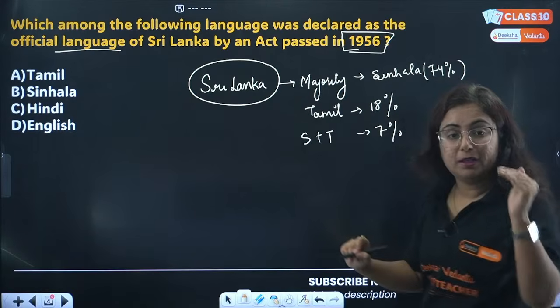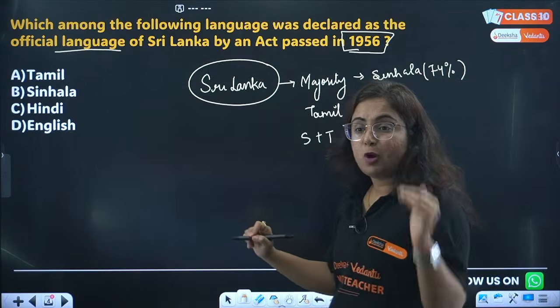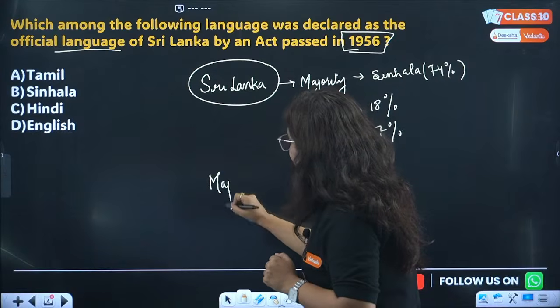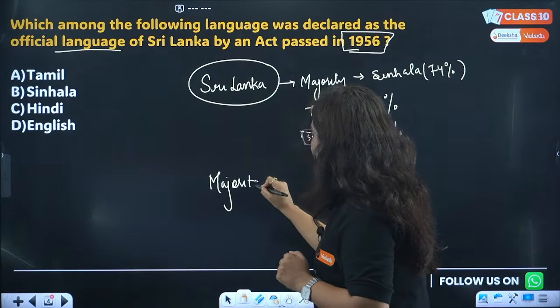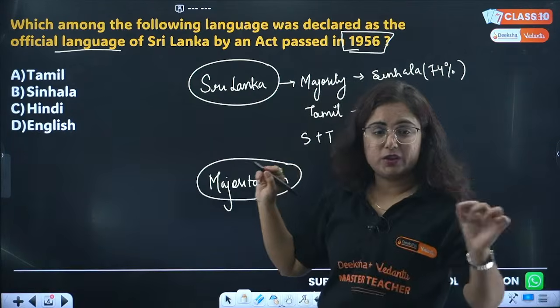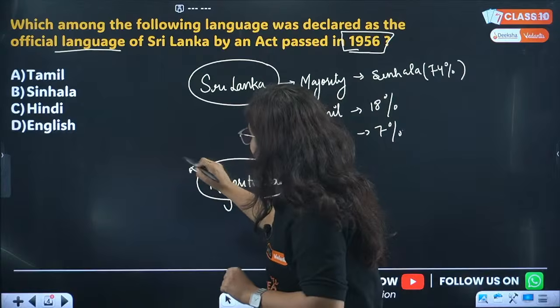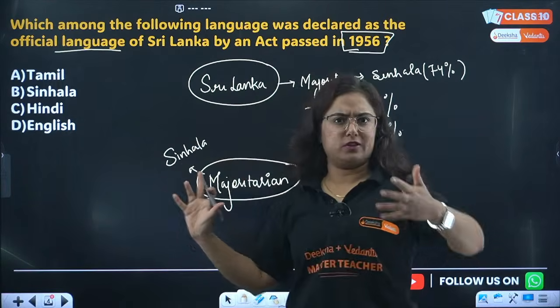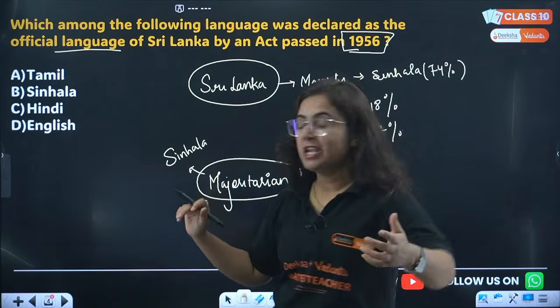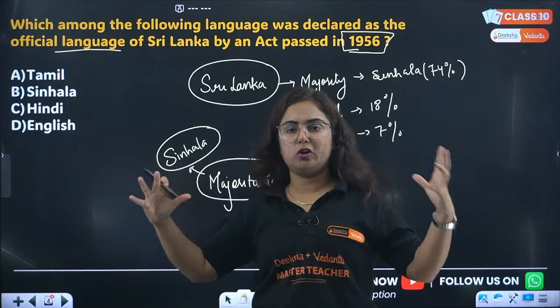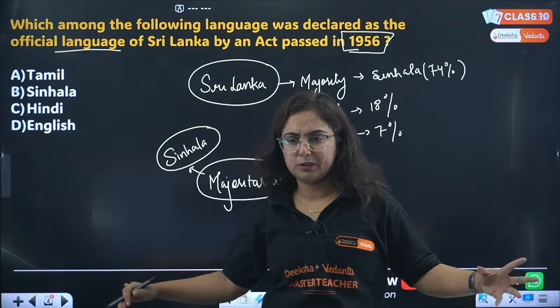But the problem arose when the majoritarian policy was adopted. In this majoritarian policy, the Sinhala community always wants that I should be first. Like sometimes you also feel that, right? So this Sinhala community wanted to be the majority community and rule over other people.